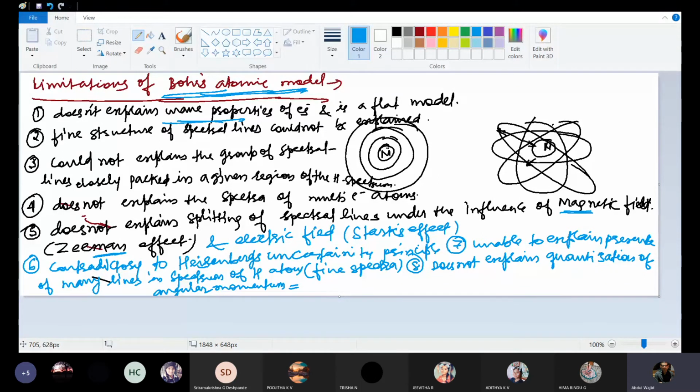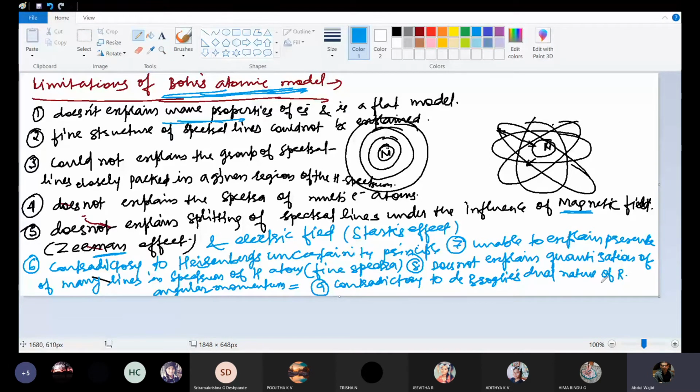It is contradictory to de Broglie's dual nature of radiation also, because de Broglie's dual nature says that an electron travels in the form of a wave as well as in the form of a particle. But Bohr's atomic model is saying that it travels in the form of particles only. So it is contradictory to de Broglie's dual nature of radiation also.